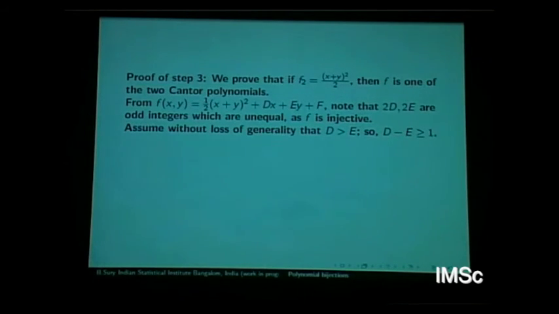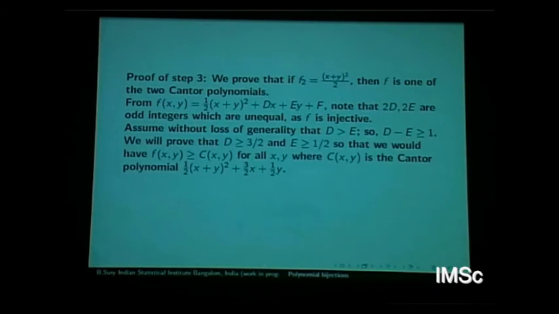So let's assume, whichever is bigger, let's say d is bigger than e. We'll prove that this happens: d is at least this and e is at least that. So that will show that your polynomial, which is a bijection, is bounded below by the Cantor polynomial, which is a bijection everywhere. That can happen only if they are equal.